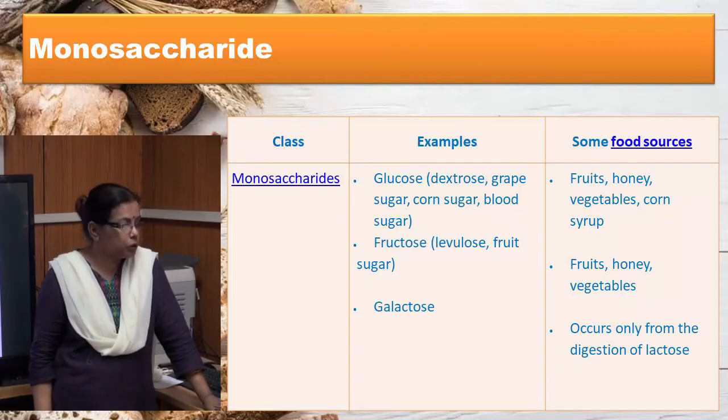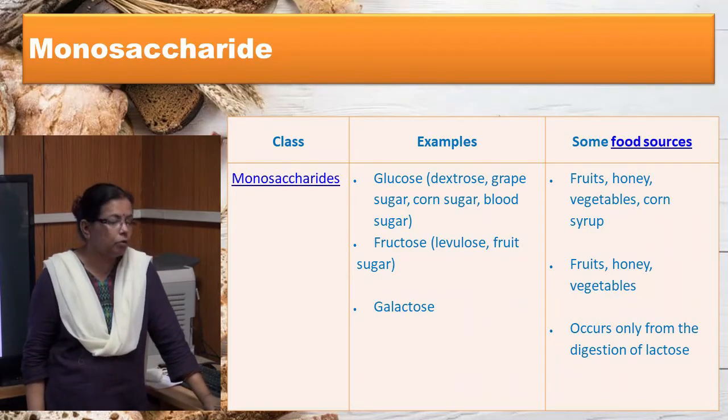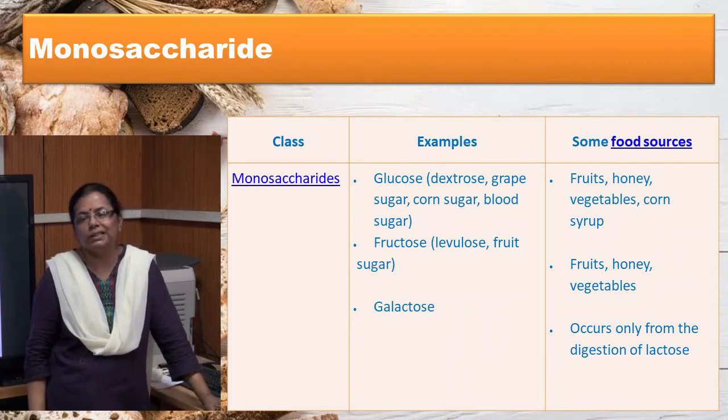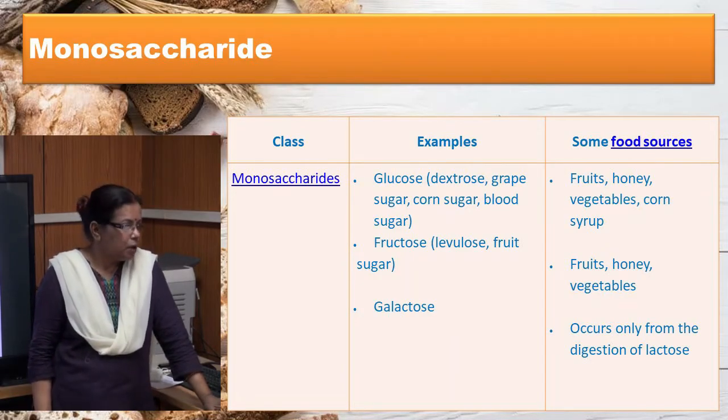Glucose is also known as dextrose, grape sugar, corn sugar and blood sugar. It is widely distributed in nature, found in fruits, honey, vegetables and corn syrups. Glucose is the end product of digestion of starch, sucrose, maltose and lactose in our body. Our blood contains glucose, which is oxidized and is the source of instant energy in our body.